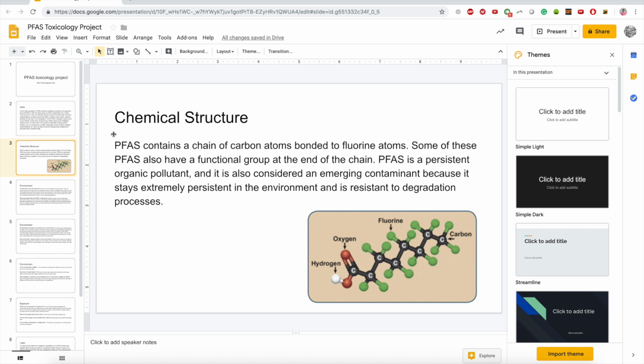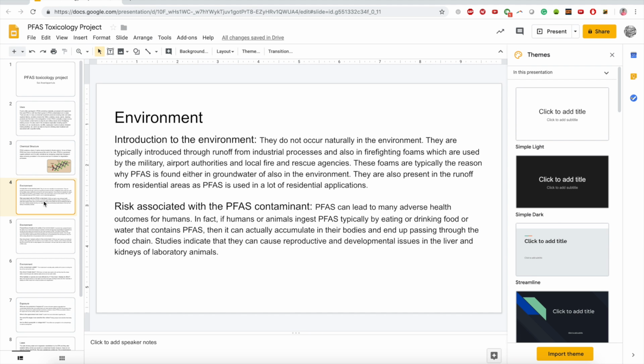In terms of chemical structure, PFAS contains a chain of carbon atoms bonded to fluorine atoms. Some of these PFAS also have a functional group at the end of the chain. PFAS is a persistent organic pollutant and is also considered an emerging contaminant, because it is extremely persistent in the environment and is resistant to degradation processes.